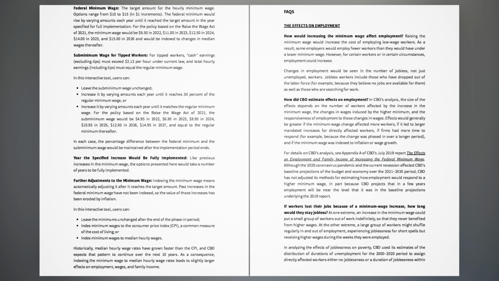Index minimum wages to the Consumer Price Index, CPI, a common measure of the cost of living, or index minimum wages to median hourly wages. Historically, median hourly wage rates have grown faster than the CPI, and CBO expects that pattern to continue over the next 10 years. As a consequence, indexing the minimum wage to median hourly wage rates leads to slightly larger effects on employment, wages, and family income.